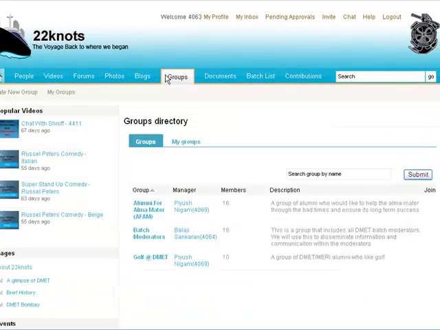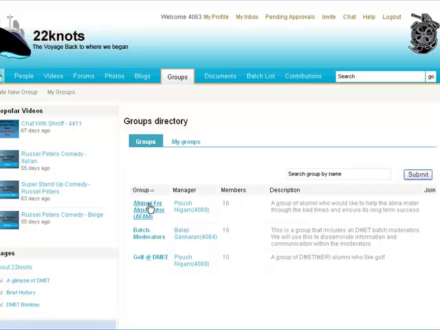group on the site. When I click on this groups link, I basically see the existing groups that are already set up over there. Now I can see three of them here. One is alumni for alma mater. There is another one called batch moderators, and then there's golf and DMET. Each of them gives me a brief of what these groups are about. So let us focus on alumni for alma mater right now.